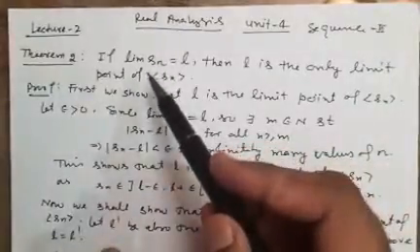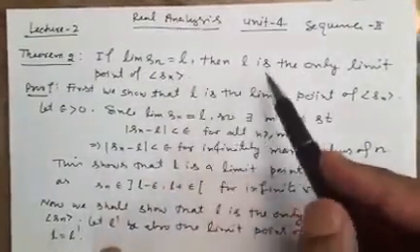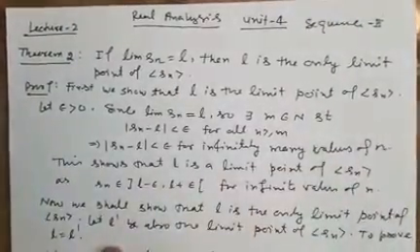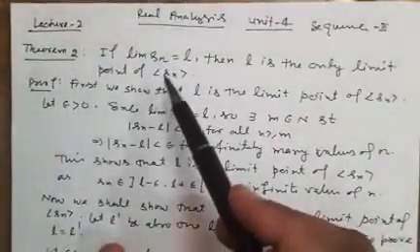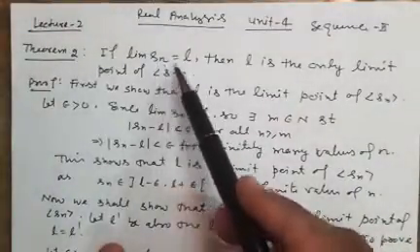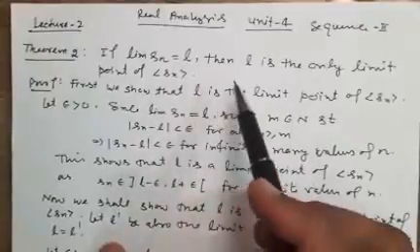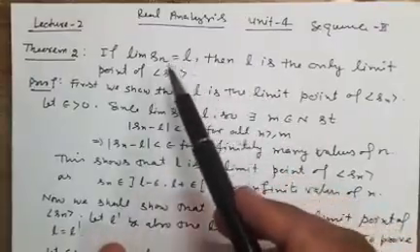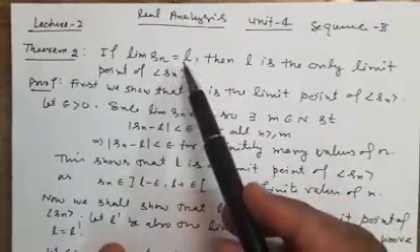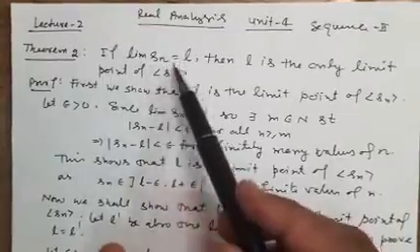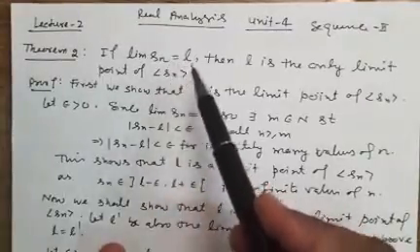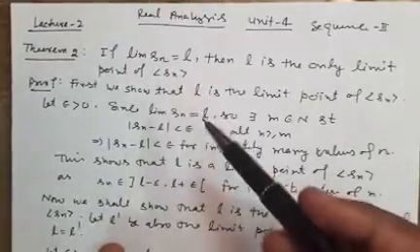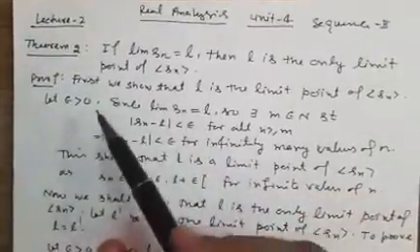The theorem is, if limit of Sn is L, then L is the only limit point of Sn. It is always true that the limit of a sequence will be a limit point of the sequence, but the converse is not always true. Here in this theorem we are saying that if limit of Sn is L, then L will be the only single limit point of Sn. Now we prove this theorem.